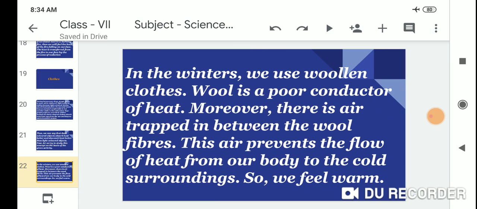In the winter, we use woolen clothes. Wool is a poor conductor of heat. Moreover, there is air trapped in between the wool fibers. This air prevents the flow of heat from our body to the cold surroundings, so we feel warm.